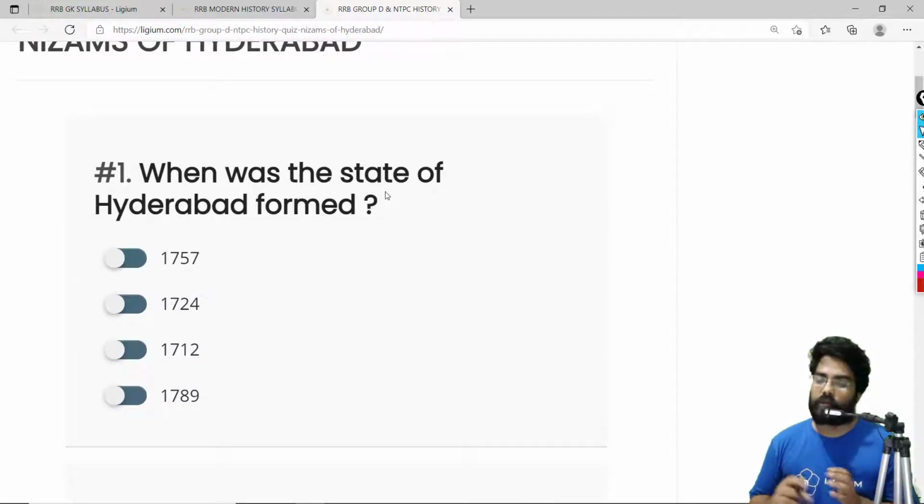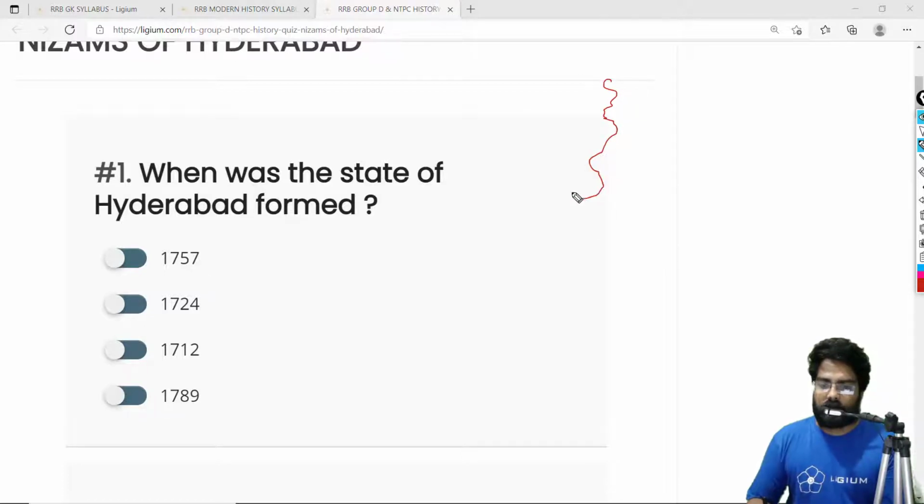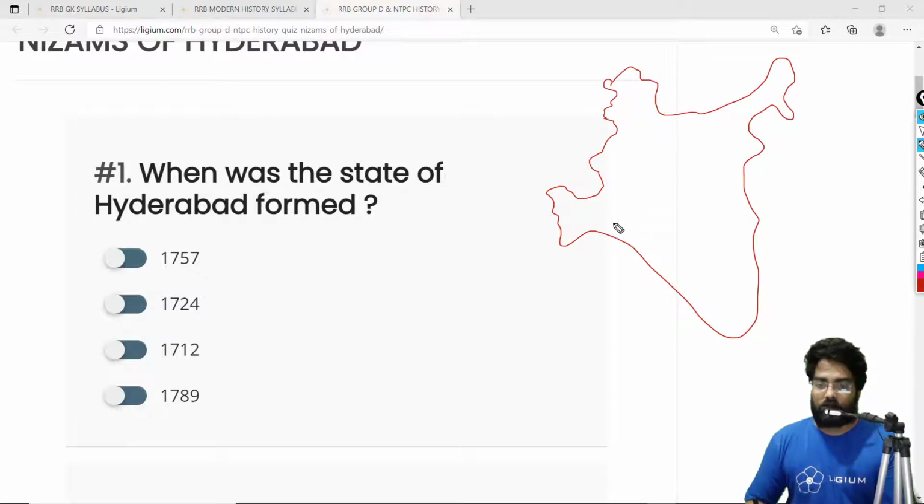So let's start with the first question. When was the state of Hyderabad formed? As you may already know, the Hyderabadi state was established by Asaf Jah in 1724. Let me tell you how this system works. So this is India, and after the death of Aurangzeb in 1707, the Mughal Empire was nearly up to here. This was the Mughal Empire, this place belonged to the Marathas, and the rest was the Mughal Empire.